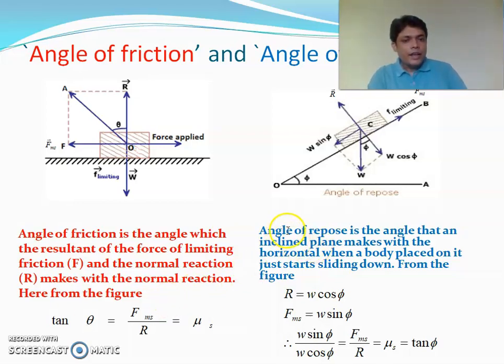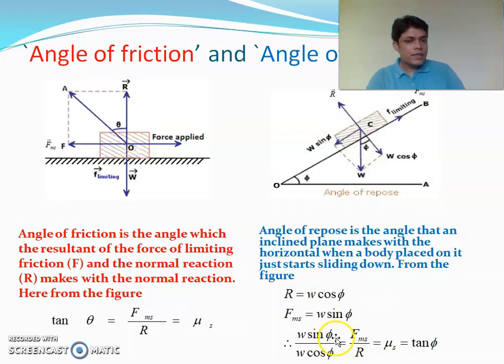Again, angle of repose is the angle that an inclined plane makes with the horizontal when a body placed on it just starts sliding down. So from the figure, phi is the angle of repose. If we take the rectangular components of the weight W as W cos phi and W sin phi, the limiting friction will appear along this direction as the body is tending to slide down. So from here we can write the normal reaction R is equal to W cos phi, and the limiting friction Fms is equal to W sin phi.